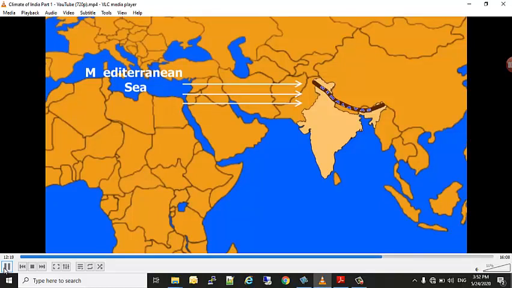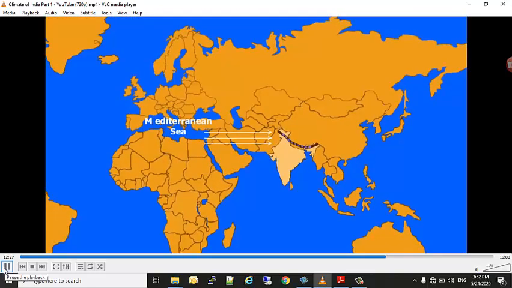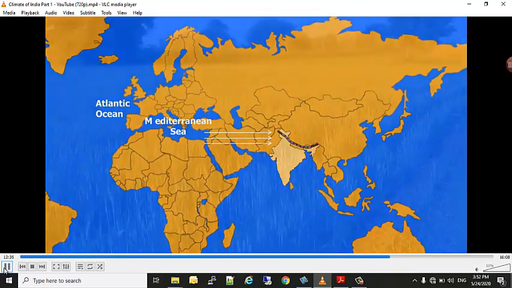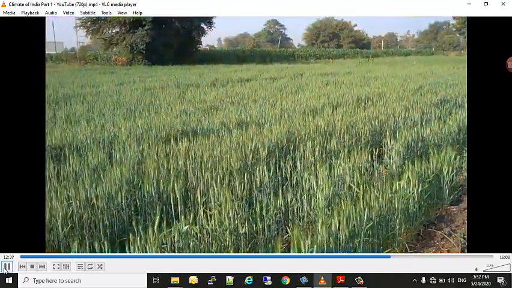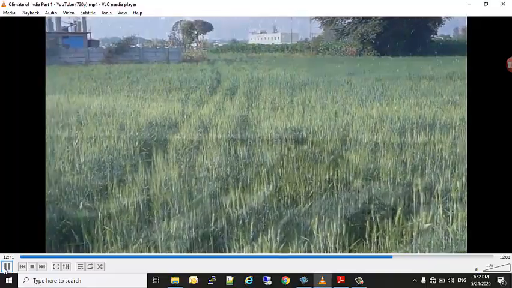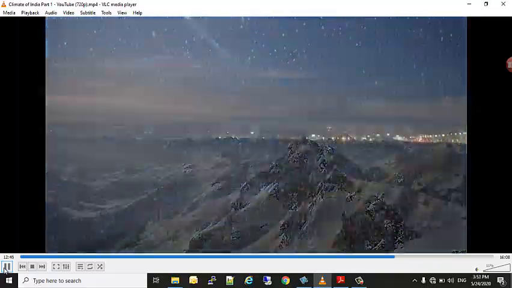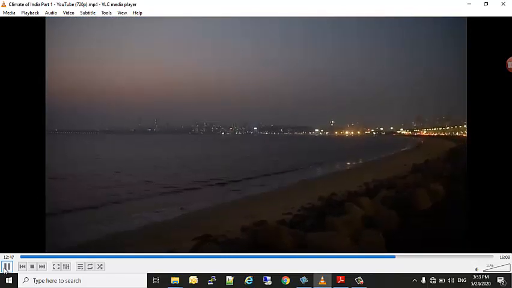They occur in the winter months and cause rainfall in the north and northwestern parts of India. The moisture of these storms usually originates over the Mediterranean Sea and Atlantic Ocean and travels towards the east. Although the amount of rainfall is meager, it is highly beneficial to rabi crops, especially wheat in Punjab and Haryana. And these winds sometimes can cause snowfall in the mountains.